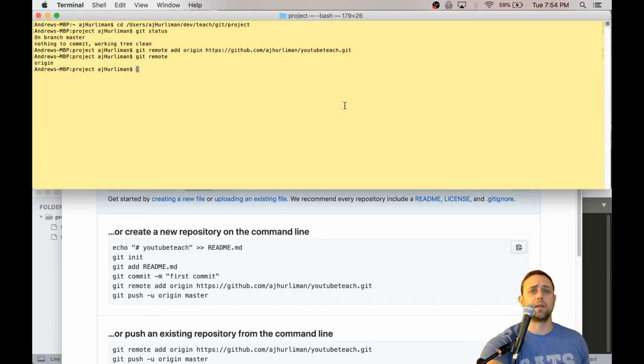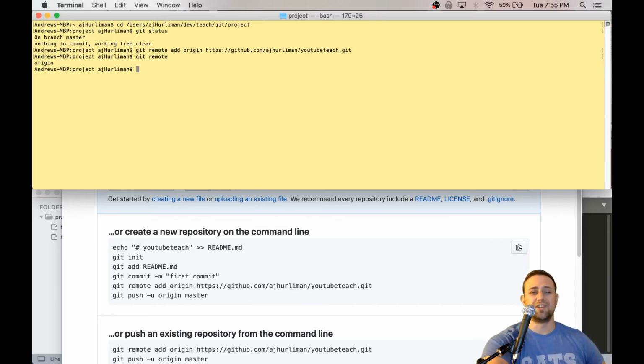And here's a couple handy commands to help you with remotes also. git branch -u, and then origin, my branch, or whatever branch you want. That helps track an upstream branch. So if you have your project locally and you know that there's a branch upstream that you want, you can type in this command and it will start tracking it.